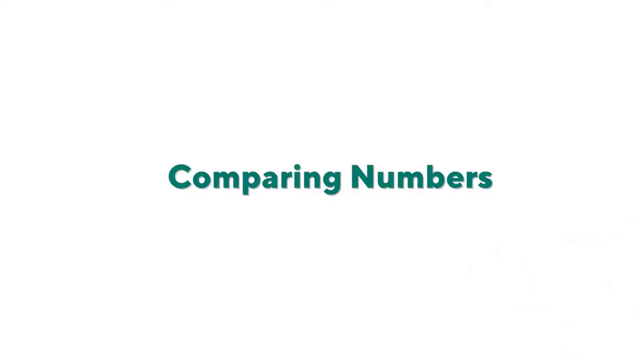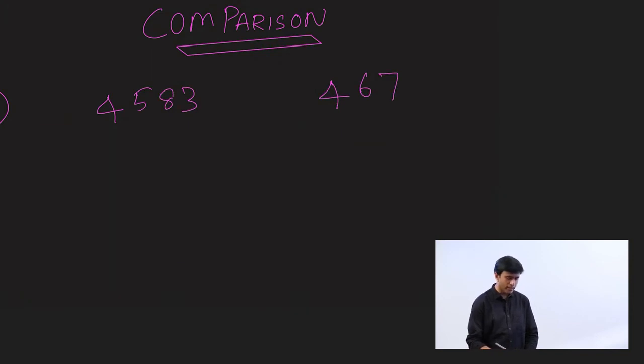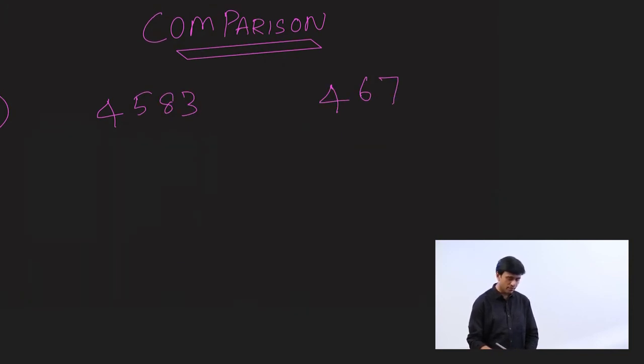Now, how do you compare numbers? Let's talk about comparison. Comparison of numbers. There are a few rules that you need to keep in mind. For example, let's look at this example. 4,583 and 467.